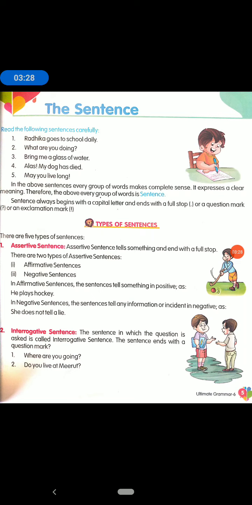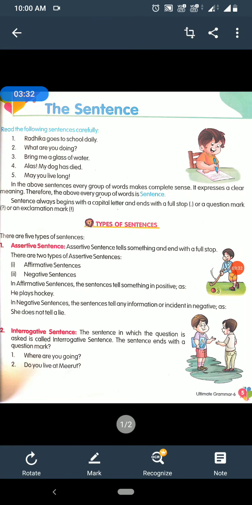Second is the interrogative sentence. The sentence in which a question is asked is called an interrogative sentence. The sentence ends with a question mark. So you can say that interrogative means the sign of the question mark. We ask questions in the interrogative sentence, that is, first question is: where are you going? And do you live at Meerut?